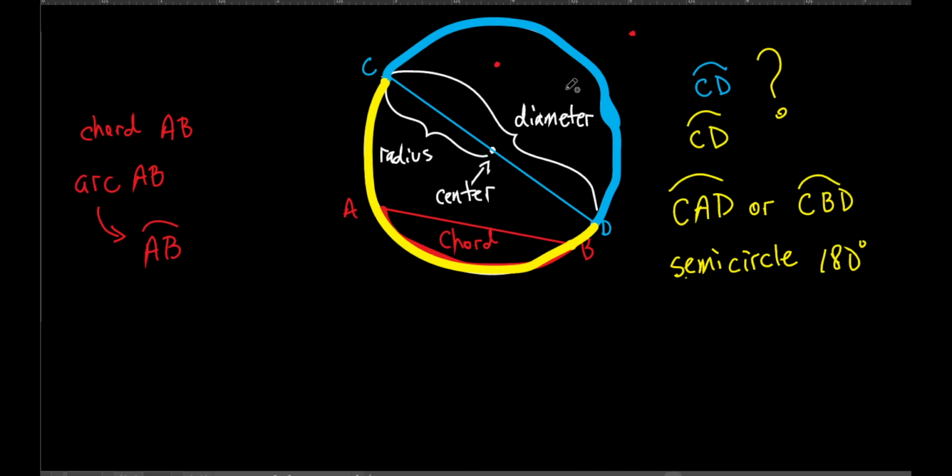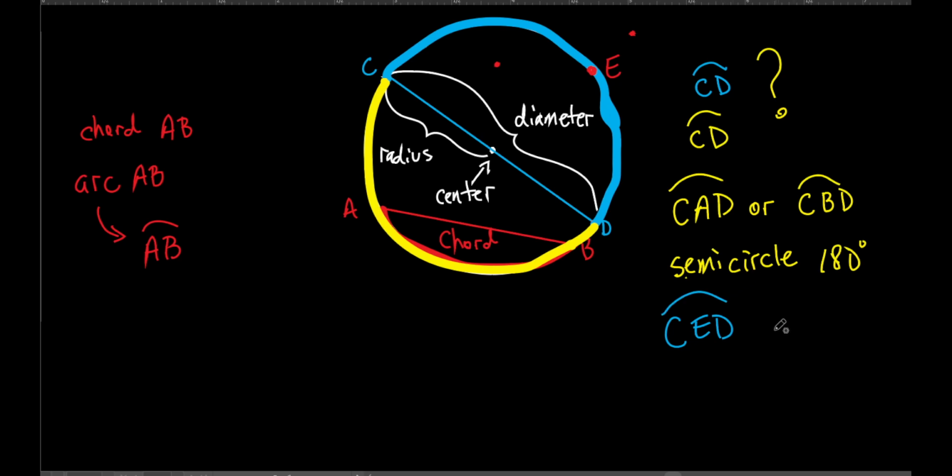Another point. Yeah, I need another point. So let's put another point. It doesn't matter where it is. Let's put it right here. And we'll call it point E. All right? So now this blue one, and I'll keep it blue right here. What could I call that blue arc? I could call it what? Start at C. C what? C, E what? D. That's right.